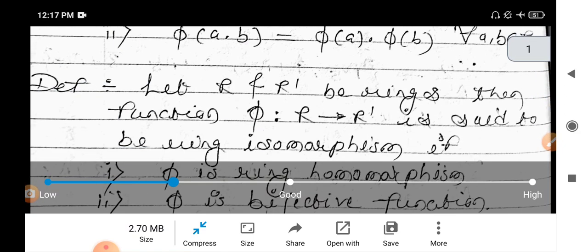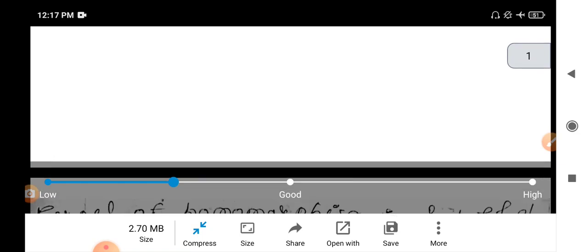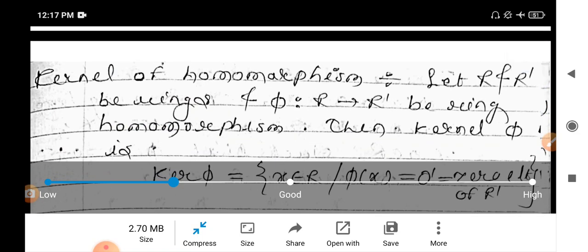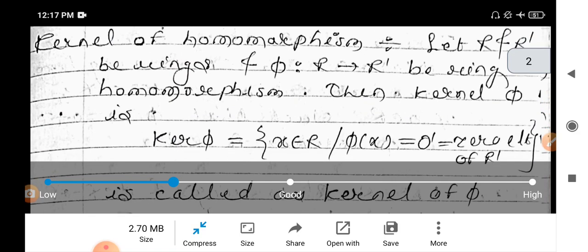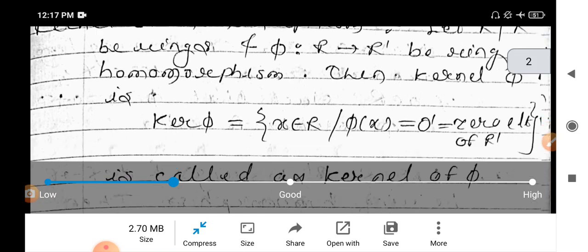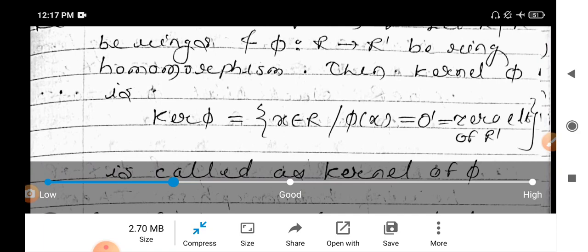Same definition for ring isomorphism, that is, a homomorphism which is a bijective function is called an isomorphism. Also we have seen the definition of kernel of homomorphism. Let R and R dash be rings and phi from R to R dash be a ring homomorphism. Then kernel of phi is the set containing all elements x in R such that phi of x equals 0, that 0 is the 0 element in R dash, therefore it is called 0 dash.